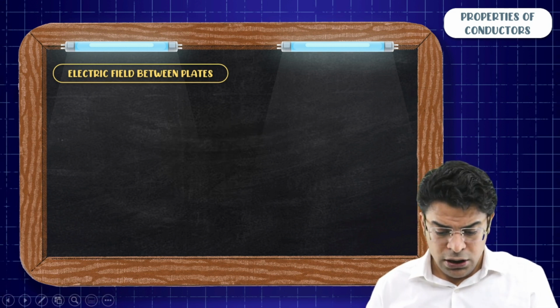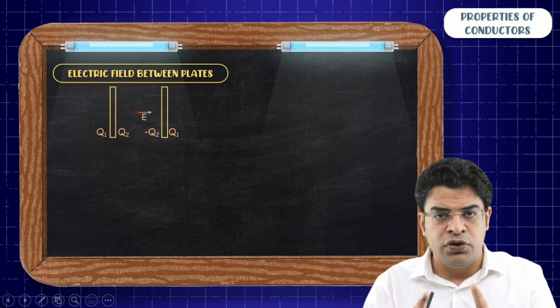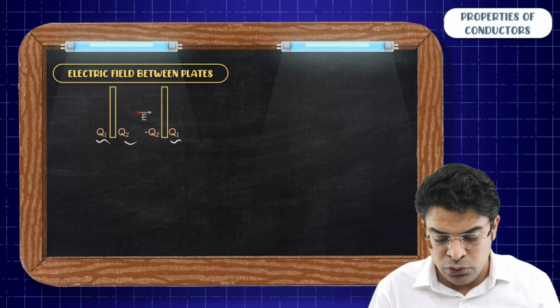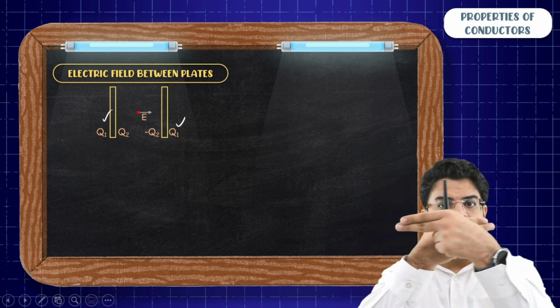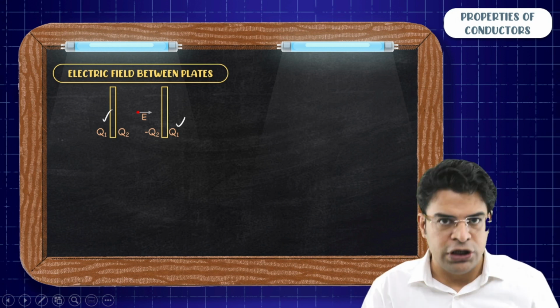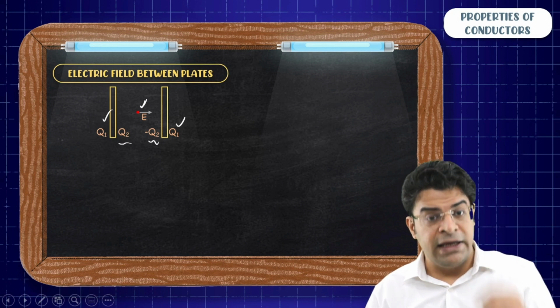Okay. So let's say we have got the charge distribution on the 4 surfaces to be Q1, Q1, Q2 and minus Q2. This Q1 and Q1 will cancel out each other's electric field. They are the same type of charge, while due to Q2 and minus Q2, there will be electric field in the same direction.